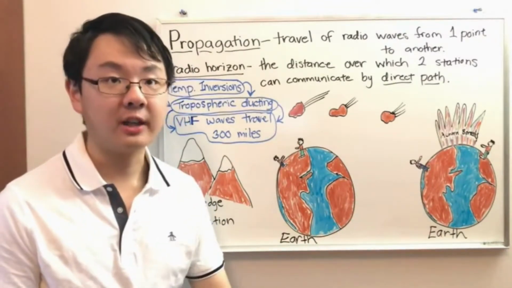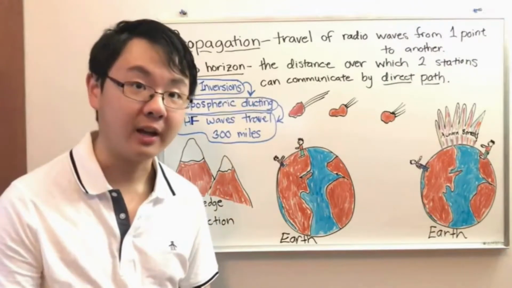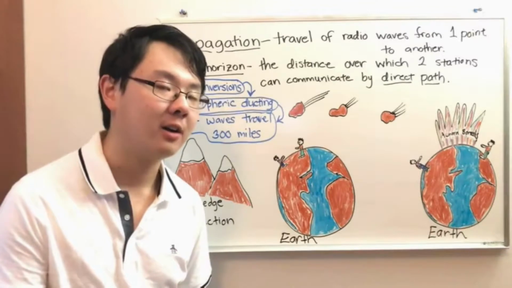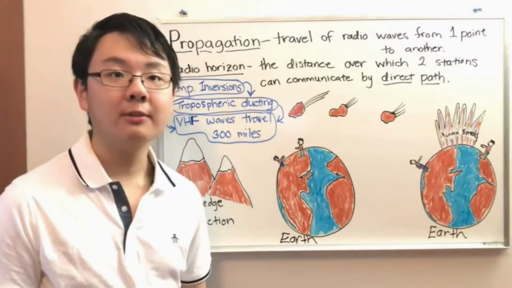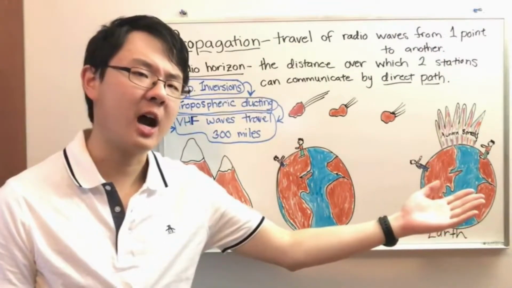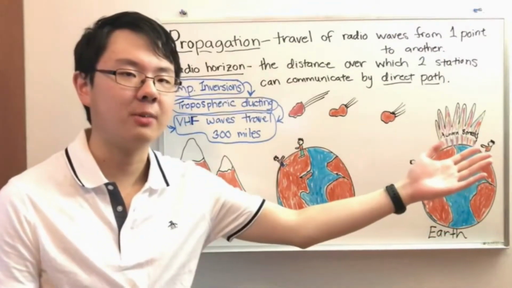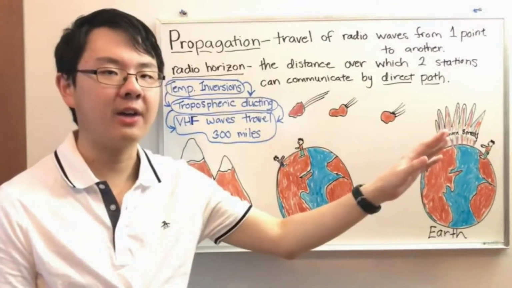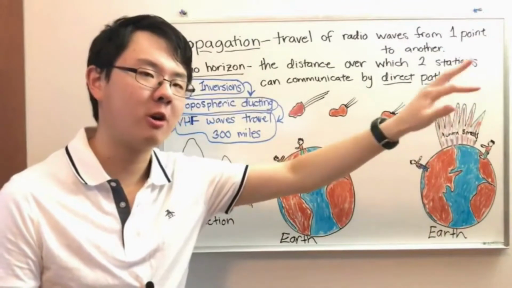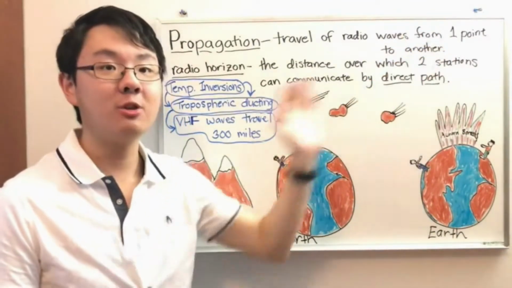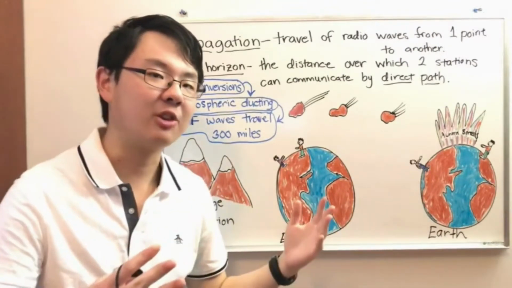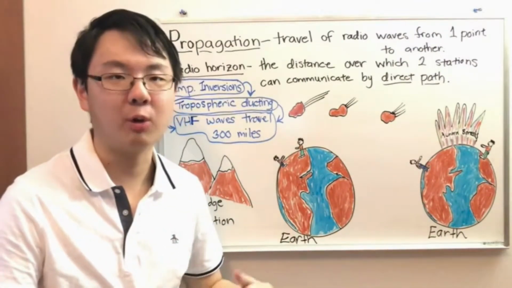So tropospheric ducting, you do need to know what causes it. And tropospheric ducting is caused by temperature inversions in the atmosphere. Okay, so what does that mean? Well, think about it this way. Maybe you've noticed when you're driving along a highway pretty fast on a hot summer day, you look ahead and you think you see some water on the road, as if there's a flood or something. But then you get nearer to it and the water sort of disappears, and you realize it's just a lot of heat creating some sort of illusion, almost like a mirage.